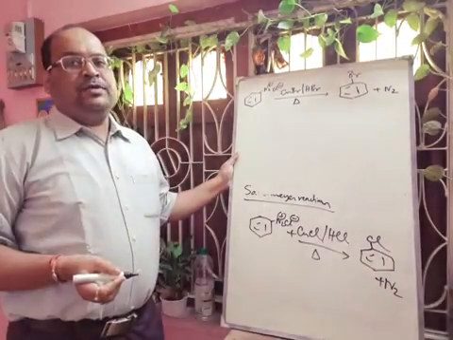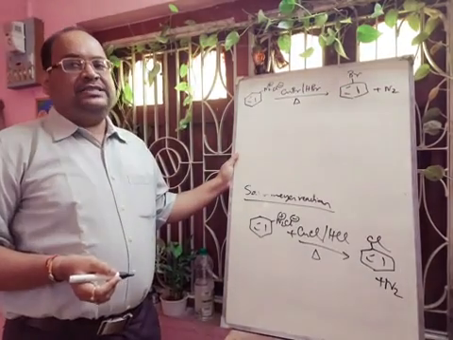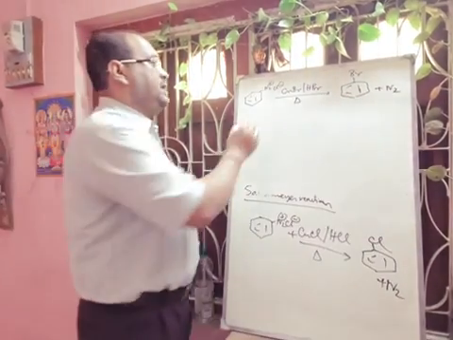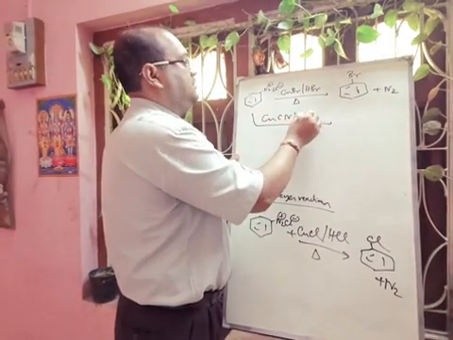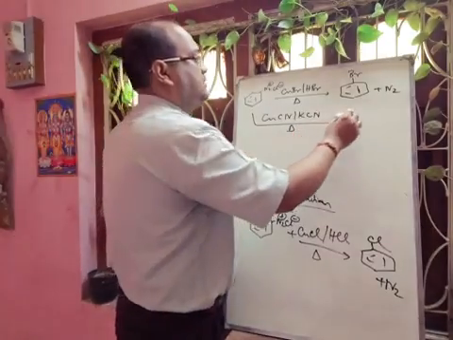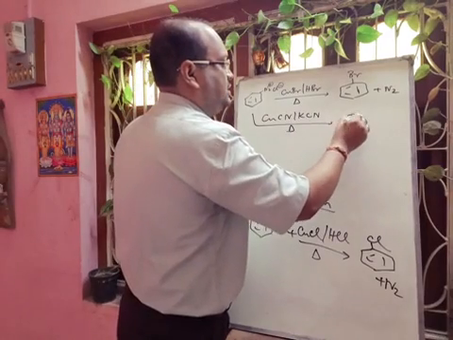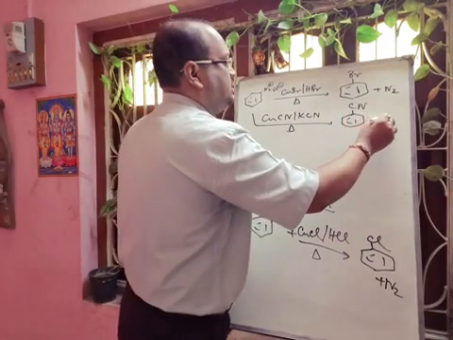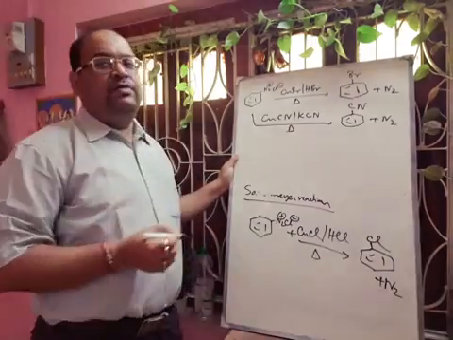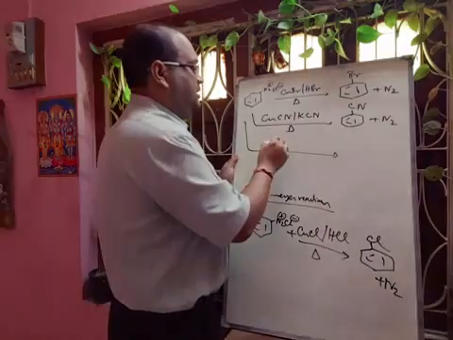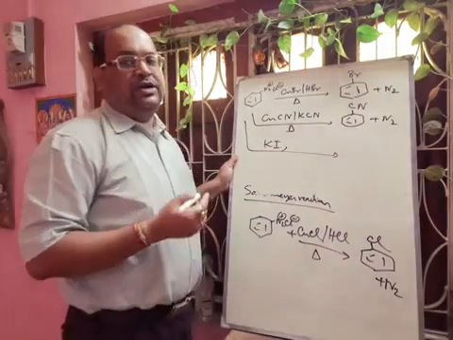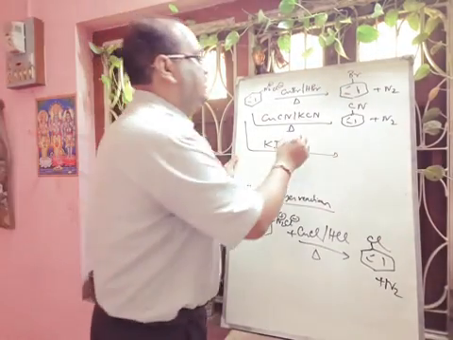If we want to prepare cyanobenzene, we have to take CuCN and KCN, and if we apply heat, then we will get cyanobenzene. If you want to prepare iodobenzene, then you have to heat with potassium iodide, and you will get iodobenzene.